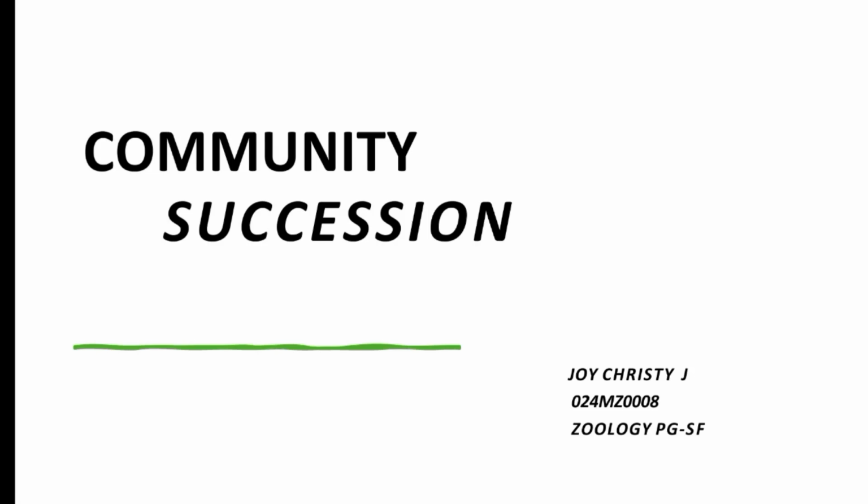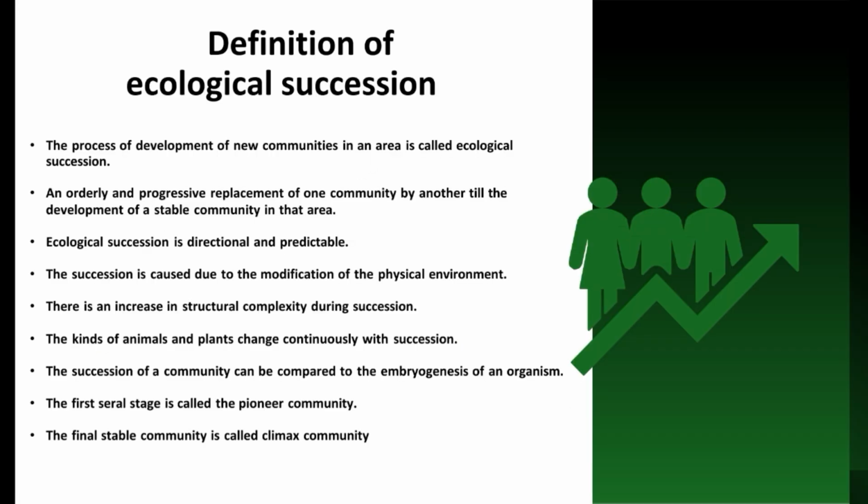In this presentation, we are going to learn about community succession. First, definition of ecological succession. The process of development of new community in an area is called ecological succession. An orderly and progressive replacement of one community by another till the development of a stable community in that area. Ecological succession is directional and predictable.